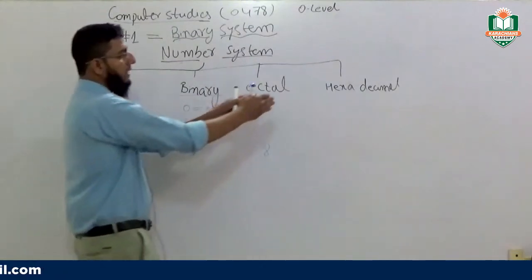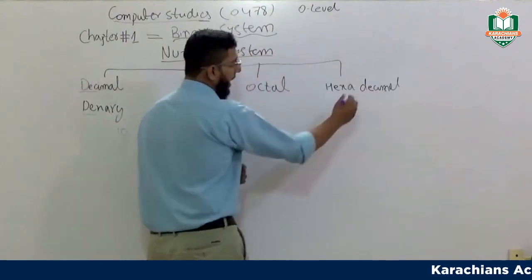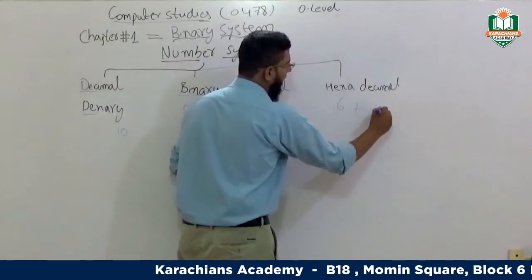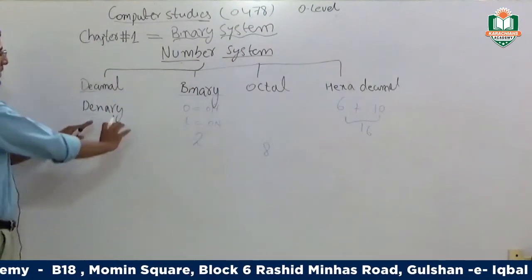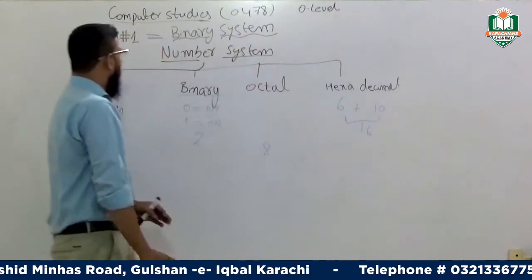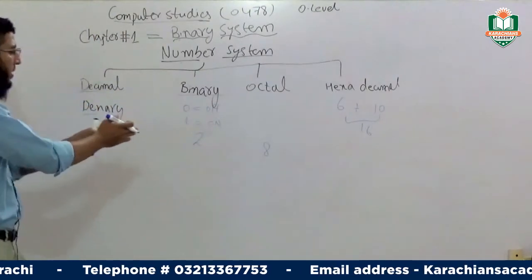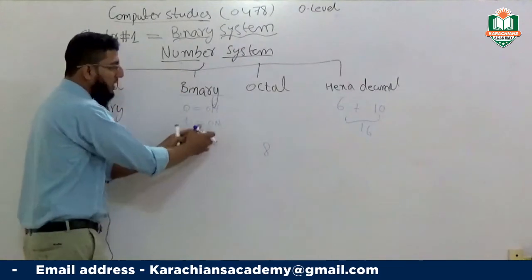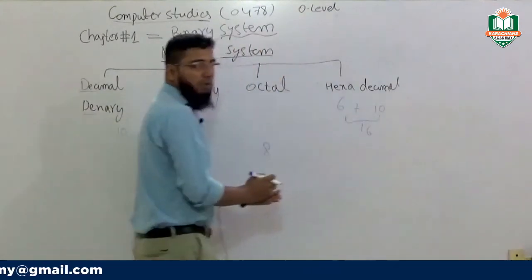Now we have hexa and deci. Hexa means 6, and deci means 10 again. So 6 plus 10 becomes 16. Now we are studying why we have mentioned these 10, 2, 8 and 16, because in number systems we have different ranges. The decimal number system has a range of 10 numbers, binary has a range of 2 numbers, octal has a range of 8 numbers, and hexa has a range of 0 to 16.